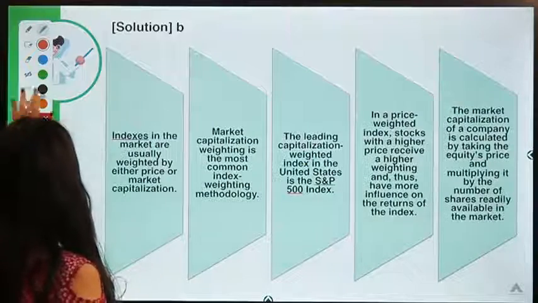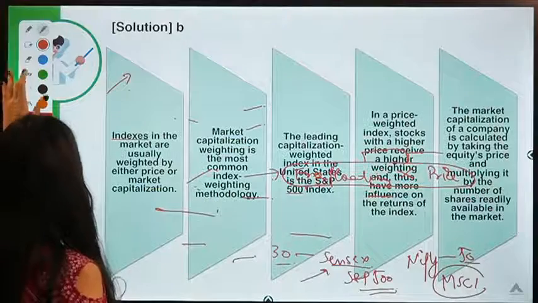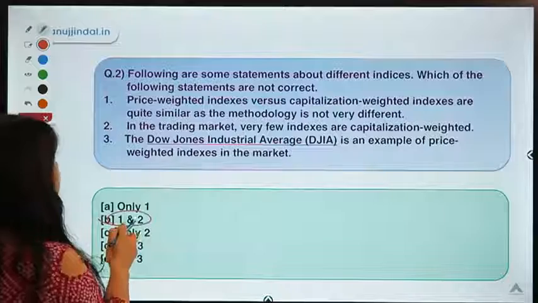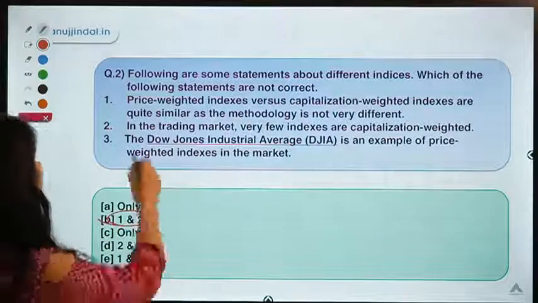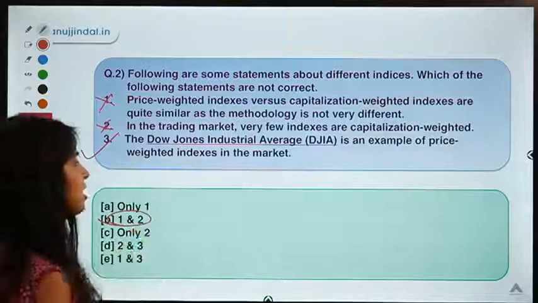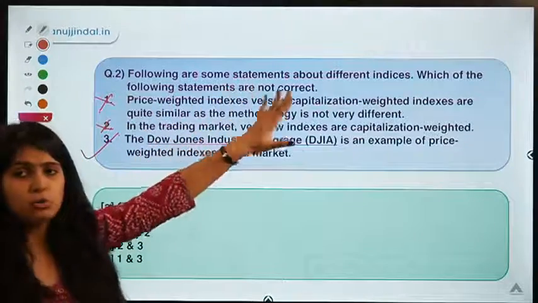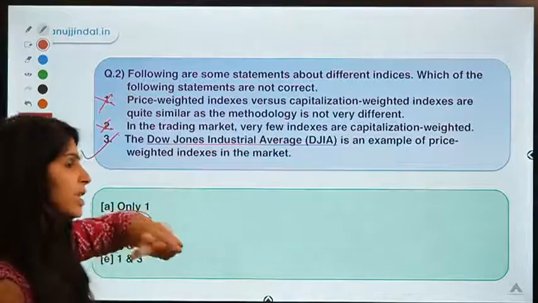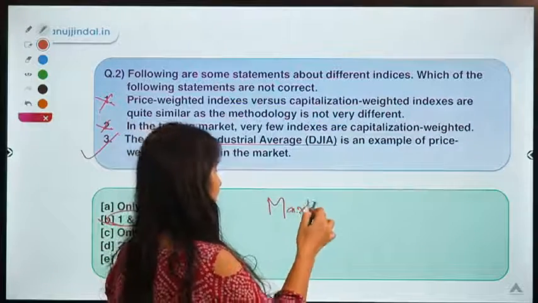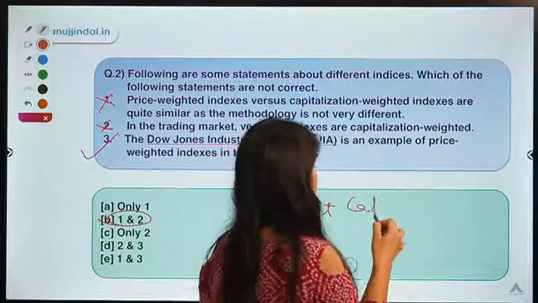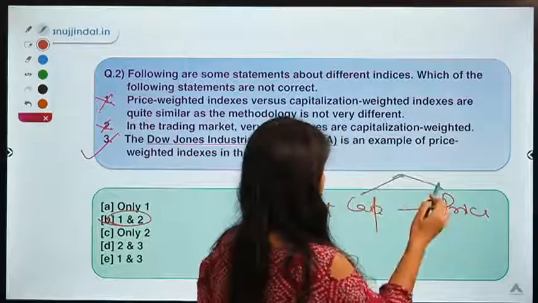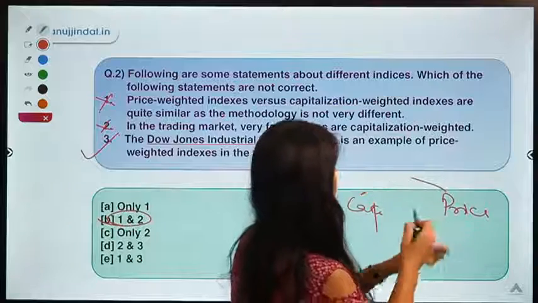Okay, the correct option is option B. Option B means 1 and 2. So option 1 and 2 are not correct, whereas option 3 is correct, right? So we just learned about what are indices, and I told you we can calculate them by either taking into account market cap, or we can just calculate them on the basis of price of the share of a company.